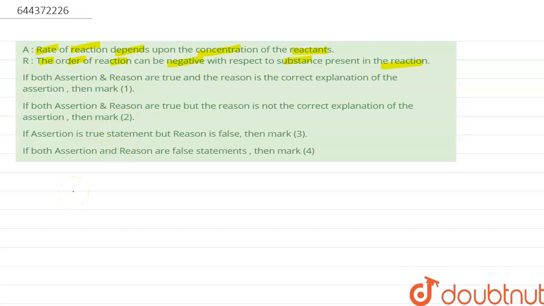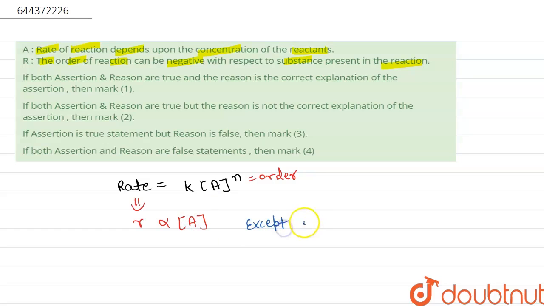So here's the solution. We know that in a reaction the reactant is getting consumed and converted into the product, and we also know that the rate expression for a reaction is: rate equals the rate constant k times the concentration of the reactant raised to the power n, where n is the order of the reaction. Now from here it is clear that the rate is directly proportional to the concentration of the reactant, except for the zero order reaction.